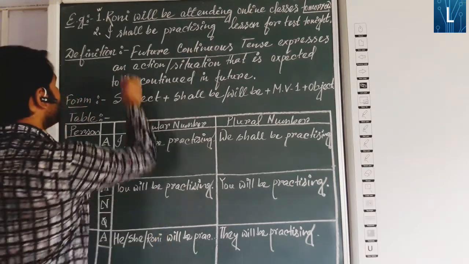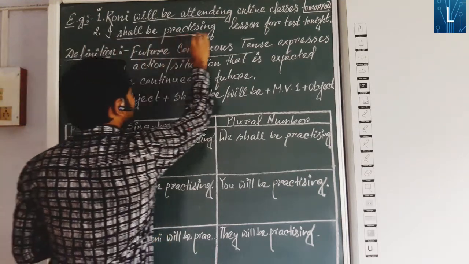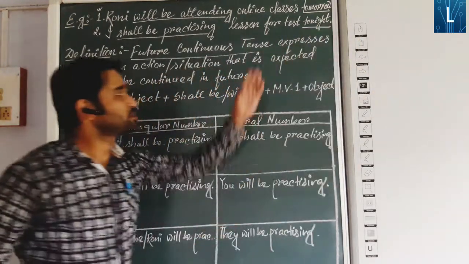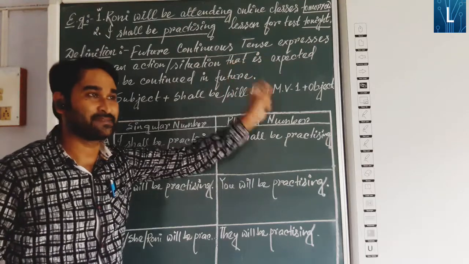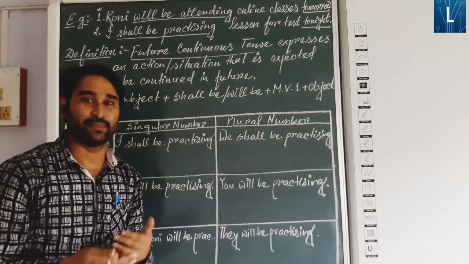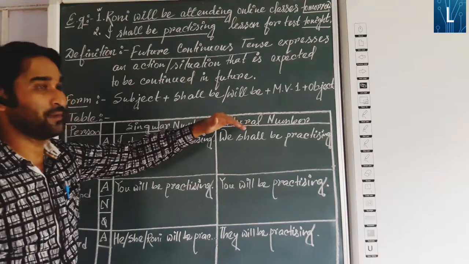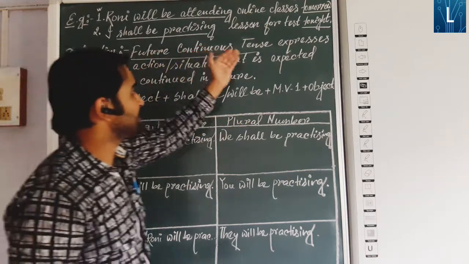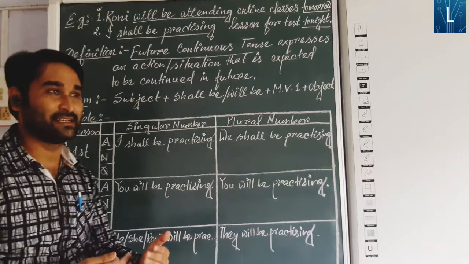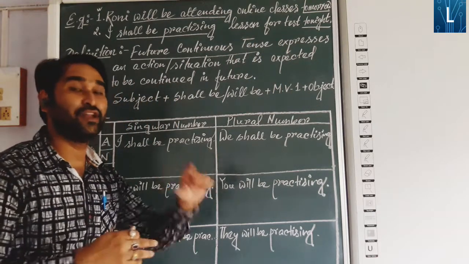Next example: I shall be practicing lesson for the test tonight. Here tonight is the word that expresses the future. Tonight means actually in present, but whenever we say I shall be practicing lesson for the test tonight, that means some action will be continued in future.